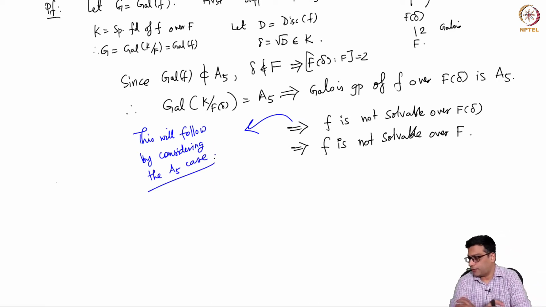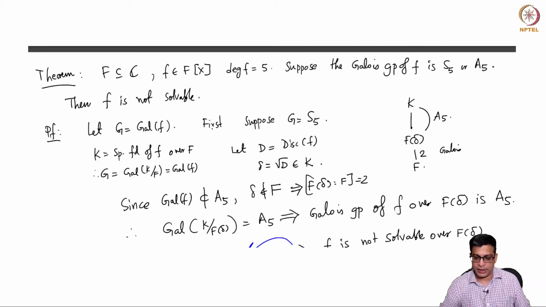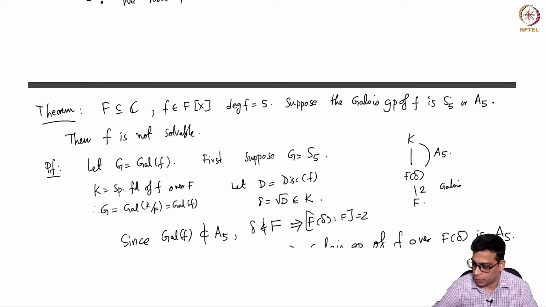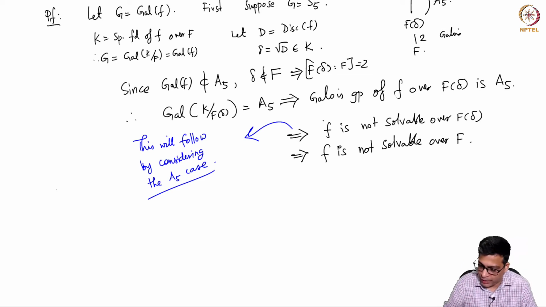So if we prove the A5 case, that means forget S5 for the moment. If we showed that if the Galois group is A5, then f is not solvable, then applying that theorem, the Galois group of f over F(delta) is A5, so it is not solvable over F(delta).